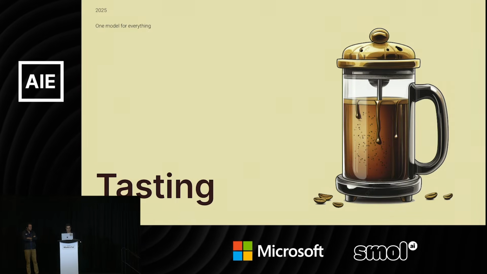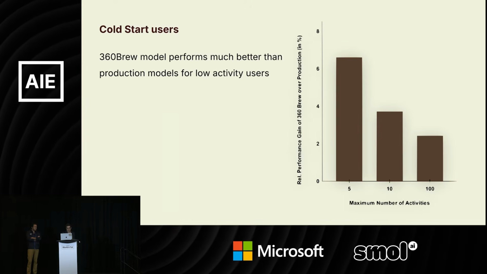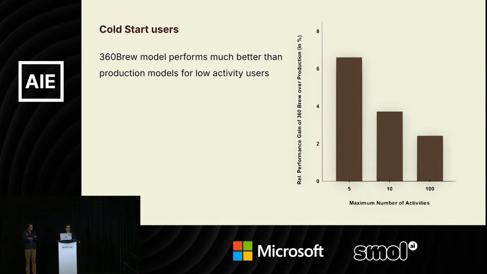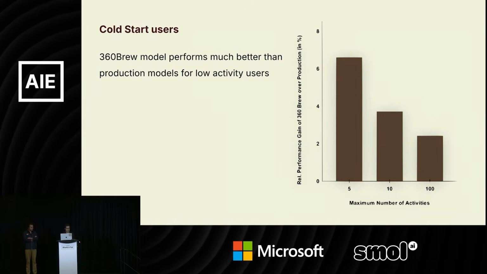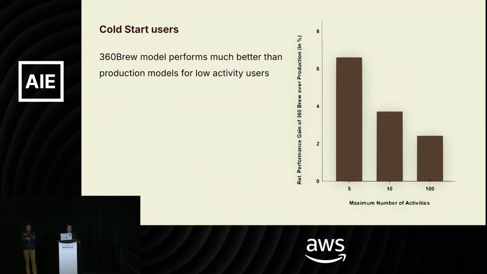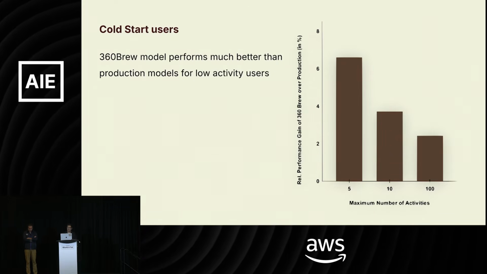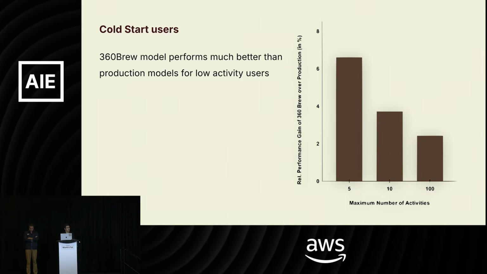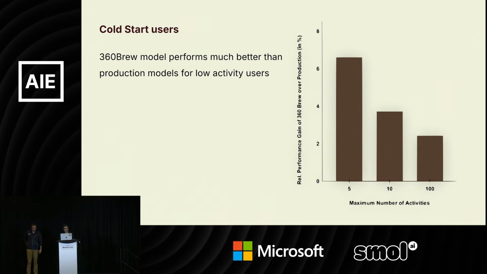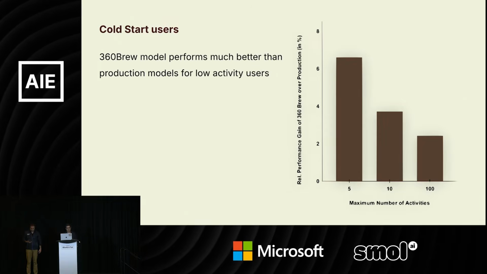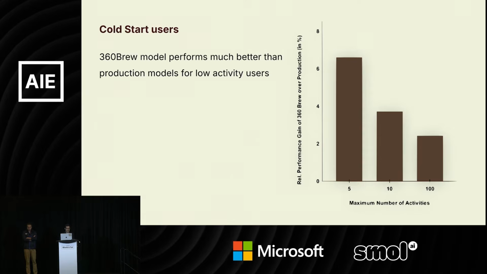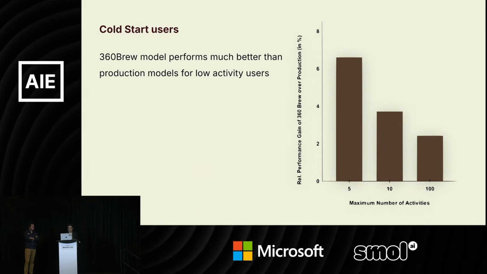Okay. Let's talk a little bit about the results and see if we can actually deliver on some of the promises that we had. One of the things that we promised was that we can improve the performance of the system on cold start users. In this case, we show the gap between our model and the production models on the users that have few interactions, for example, less than 5 interactions, less than 100 interactions, and so on.